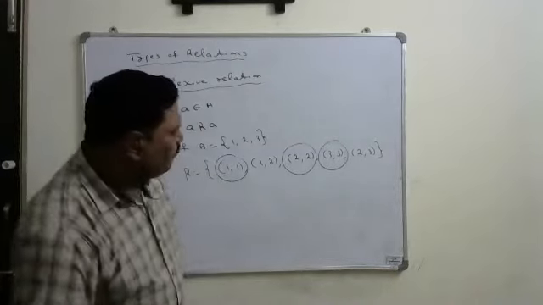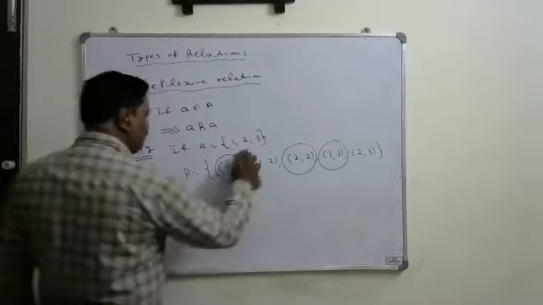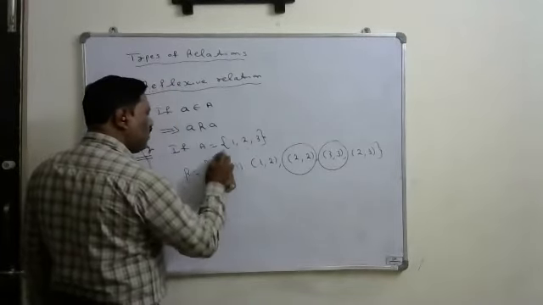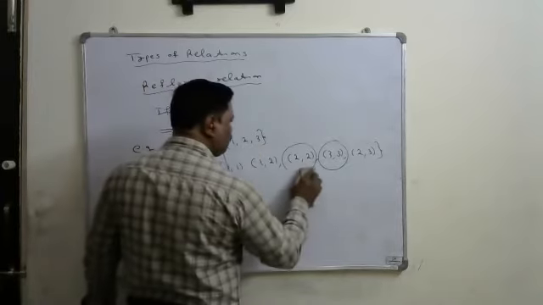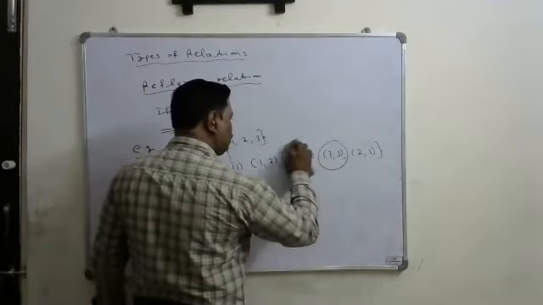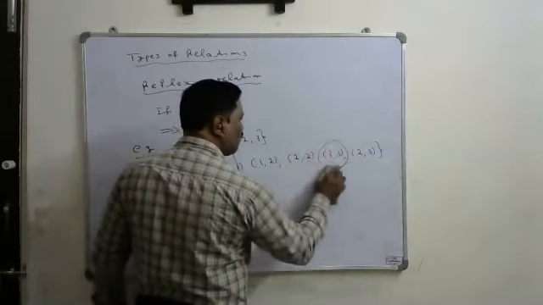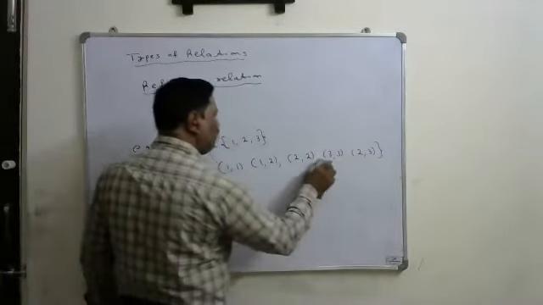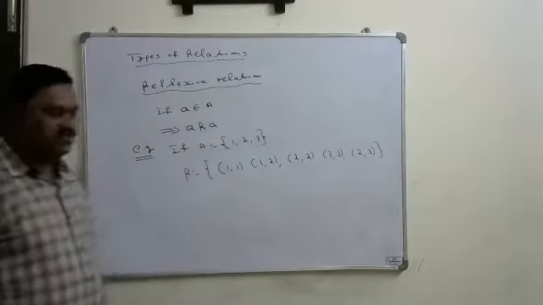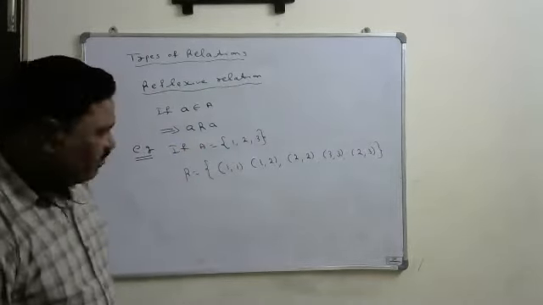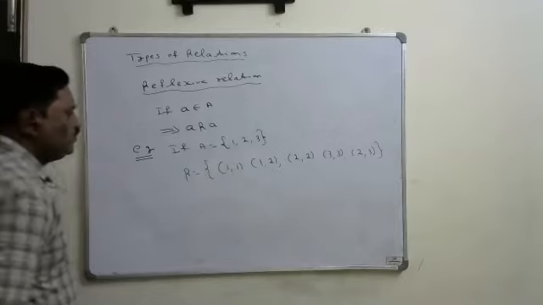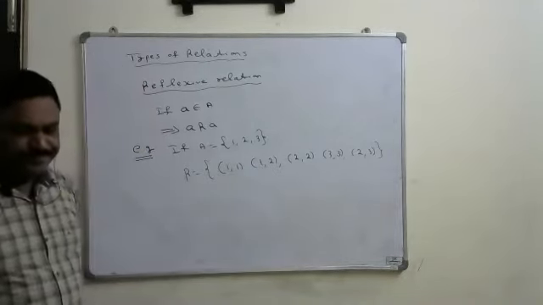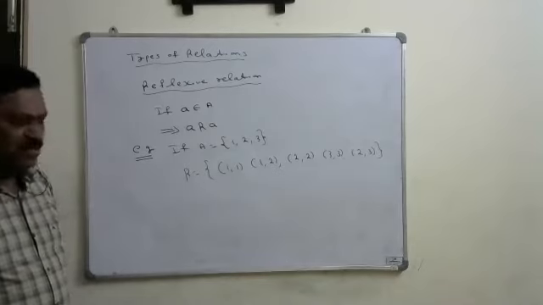Understand? Okay, let us take this example. If A is equal to {1, 2, 3}, then R is equal to {(1,1), (1,2), (2,2), (3,3), (2,3), etc.}.